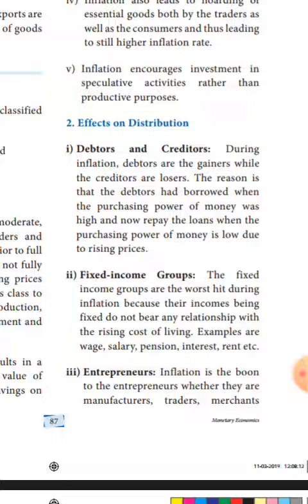Now next one, entrepreneurs. Entrepreneurs, one more name, organizers or changing agent of the society. It is a boon to the entrepreneurs during the inflation time. Manufacturers, they will get gain, whether they are manufacturers or businessmen or merchants or traders. It is a tonic for them. They will experience windfall gain. That is the third point.